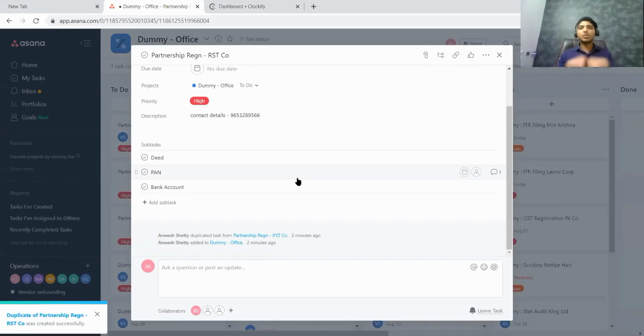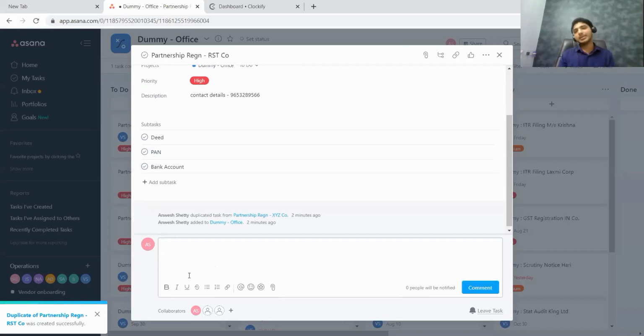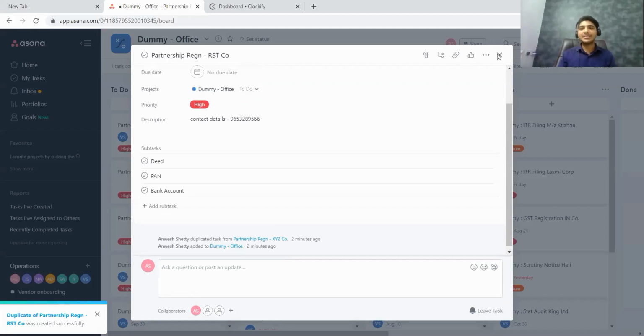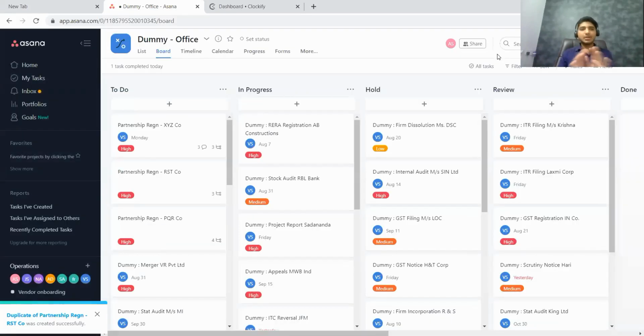Now, how do I know what has been done in that task? You can have a policy in your office which says that before articles or staff go home, every day at the closure of day, they have to write in the comment box what was done and what is pending. So every time I receive a call or a message from my client, all I do is refer back to this task bar, and I update the client on what has been done and what is pending. So this is how you can use Asana.